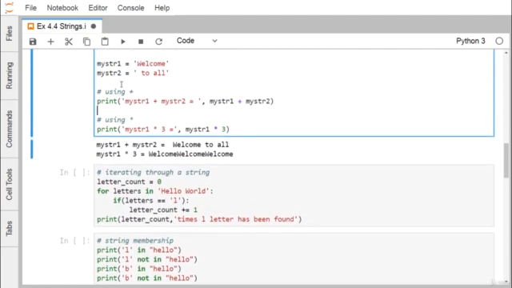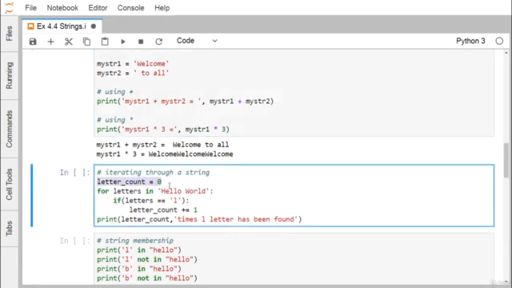Plus and star I have both discussed. Now, iterating through a string. Letter count is equal to 0. For letter in "hello world", if the letter is equal to L, then letter count plus equal to 1. So I shall go on counting the number of occurrences of the character L. Each time, the for loop will pick up one character at a time and put it in letter.